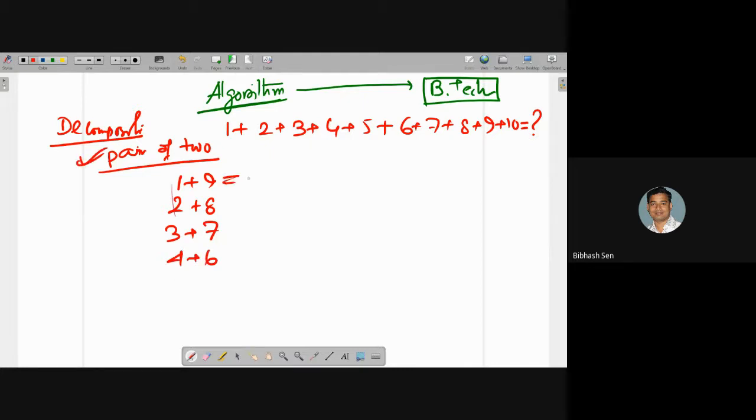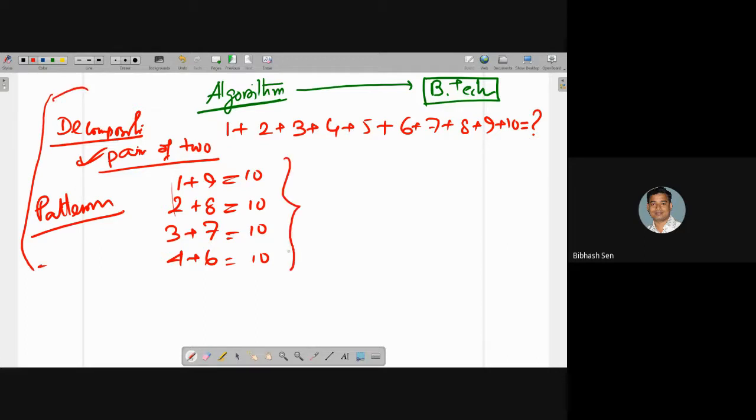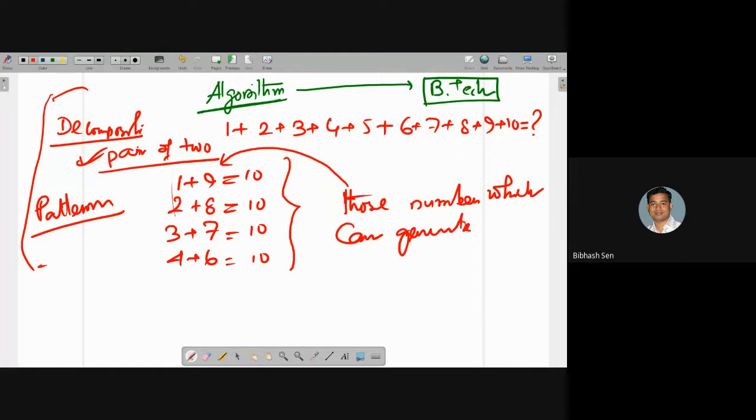Now comes the pattern. What is the pattern? Each of them generates 10. If you see from the top view, our main criterion is that I have accumulated only those numbers which can generate 10.